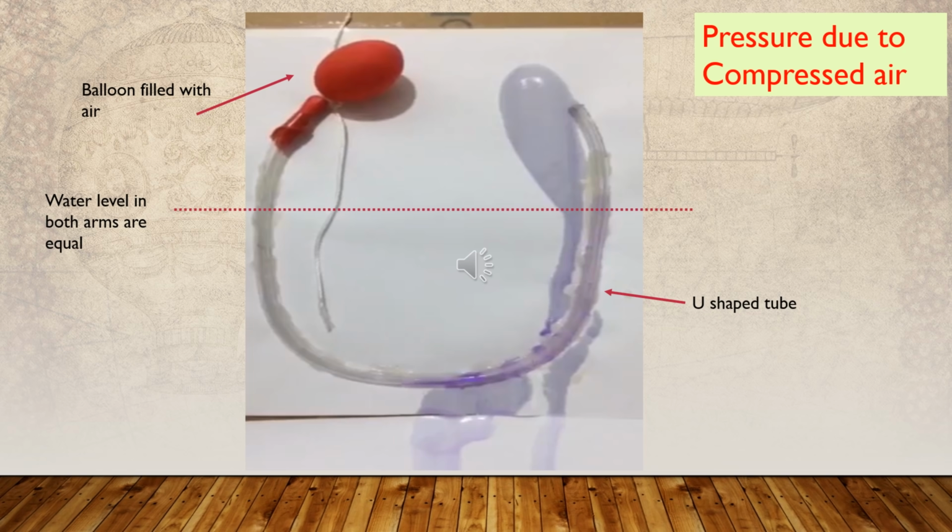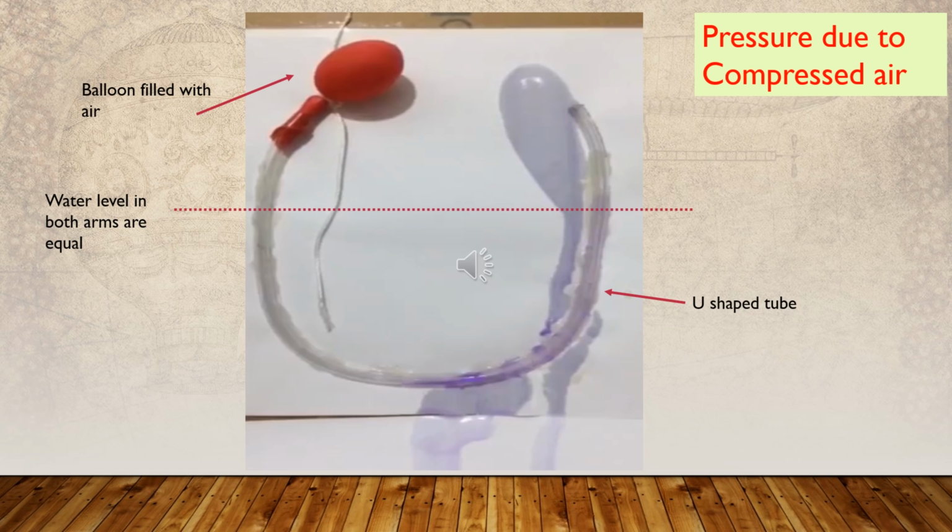Now, slowly undo the knot in the balloon. After removing the knot, you will see that the water level in the arm with the balloon goes down and the water level on the other side of the U-shaped tube goes up.